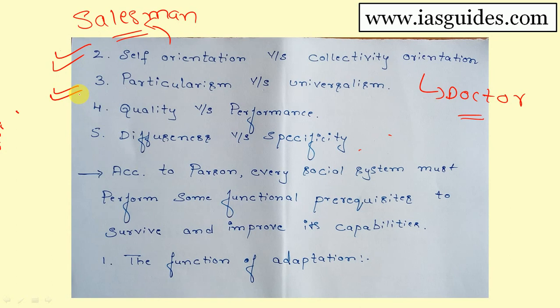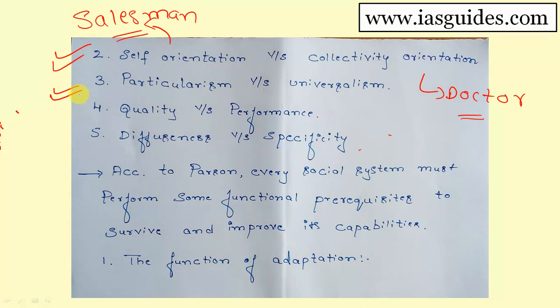But what happens many a time? The teacher is attracted towards certain students, so they will give more marks for some students and less marks for other students. That is what is known as particularism. He or she is particular to give marks to some people.